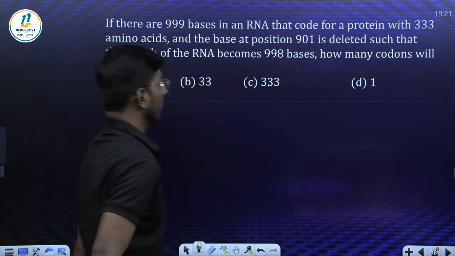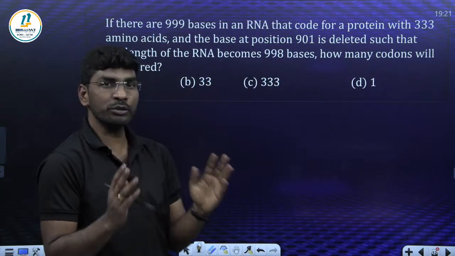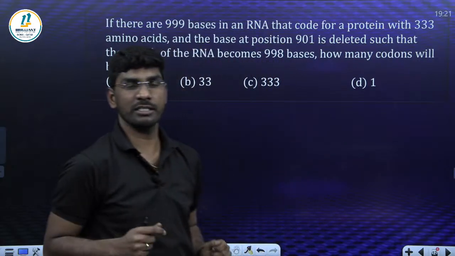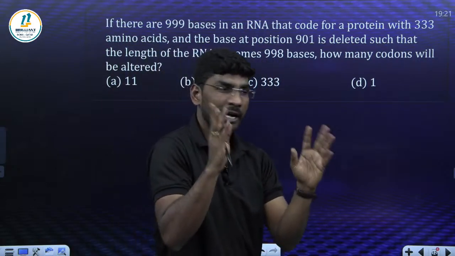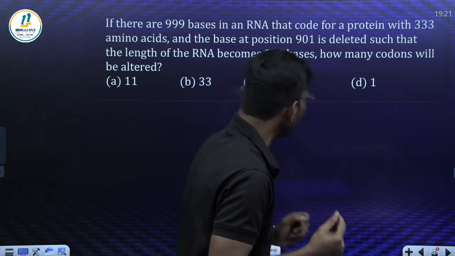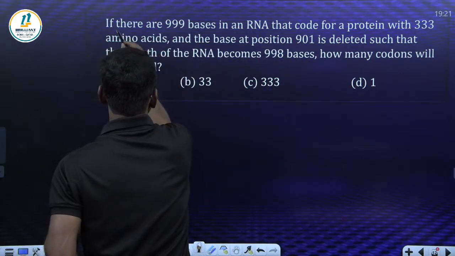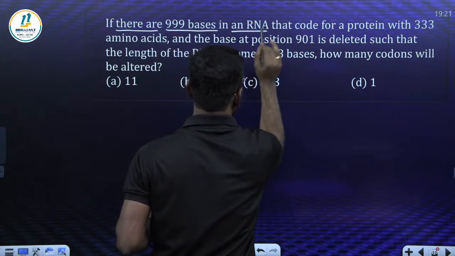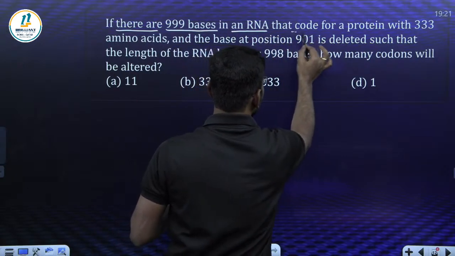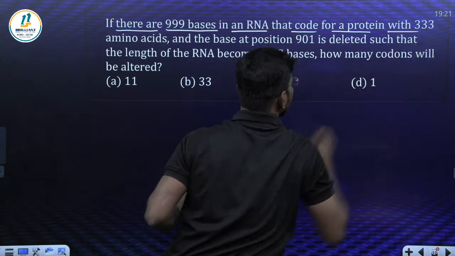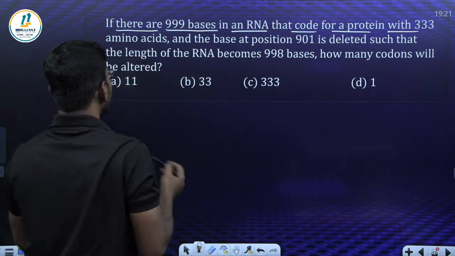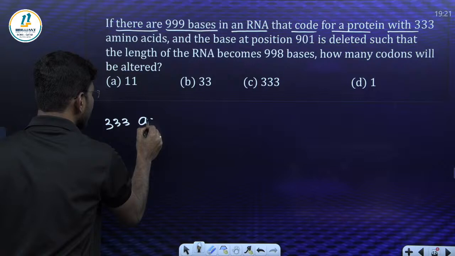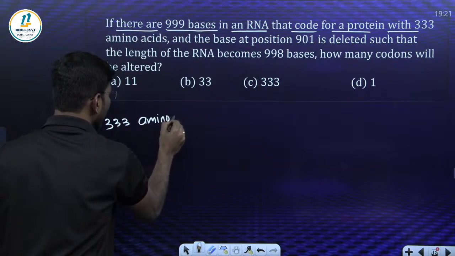What about this question? You need to think about this question. Students, carefully read and find out the answer. Come on, answer this one. If there are 999 bases in an RNA that codes for a protein with 333 amino acids, right?